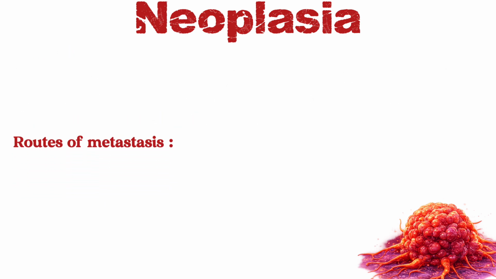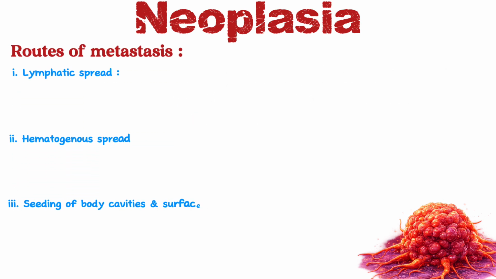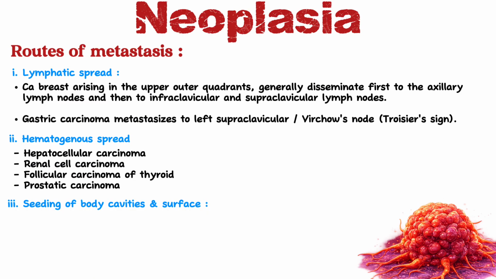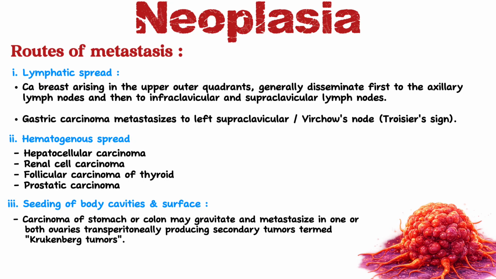Now, what are the routes of metastasis through which a tumor can spread to different parts of the body? They are lymphatic spread, hematogenous spread, or seeding of body cavities and surfaces. An example of lymphatic spread is carcinoma of the breast arising from the upper outer quadrant, which generally disseminates first into the axillary lymph node, then into the infraclavicular and supraclavicular lymph nodes. Gastric carcinoma metastasizes to the left supraclavicular lymph node. In hematogenous spread: hepatocellular carcinoma, renal cell carcinoma, follicular carcinoma of thyroid, prostatic carcinoma. Lastly, in seeding of body cavities and surfaces, carcinoma of stomach or colon may metastasize to one or both ovaries transperitoneally, producing a secondary tumor termed Krukenberg tumor.